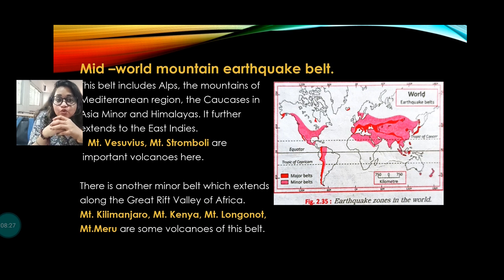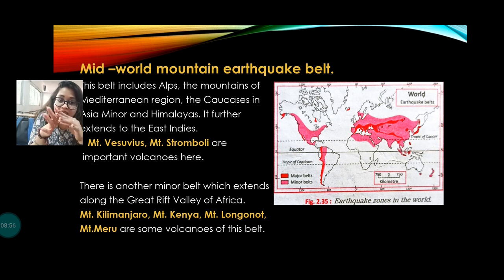Another one is the mid-world mountain earthquake belt. This belt includes the Alps, the mountains of the Mediterranean regions, the Caucasus in Asia Minor, and the Himalaya, and it also extends up to the East Indies. Here the most important examples are Mount Vesuvius and Mount Stromboli. These are the most important volcanoes here, and remember, any place where there is a volcano is an earthquake prone zone. Due to volcanic eruptions, earthquakes happen every time.